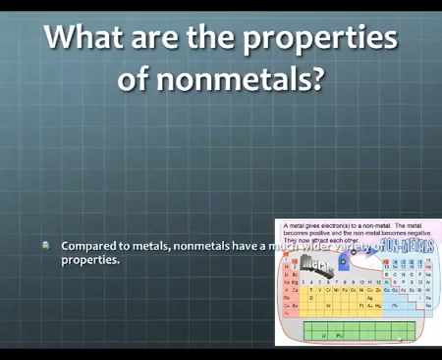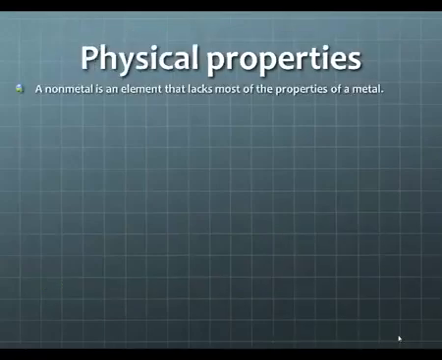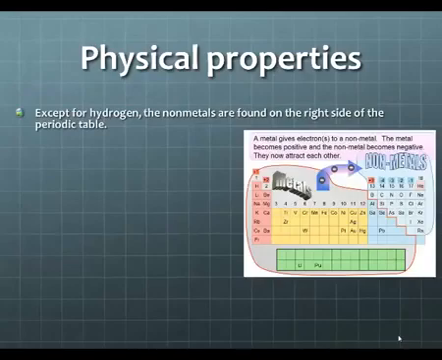Compared to metals, nonmetals have a much wider variety of properties. Specifically, the properties are going to be dependent upon the group that those elements are found in. Each group will have its own properties. However, many nonmetals do have several properties in common. Physical properties. A nonmetal is an element that lacks most of the properties of metals. That's pretty intuitive. If you are a nonmetal, you are not going to have the properties of a metal. Except for hydrogen, the nonmetals are found on the right side of the periodic table.